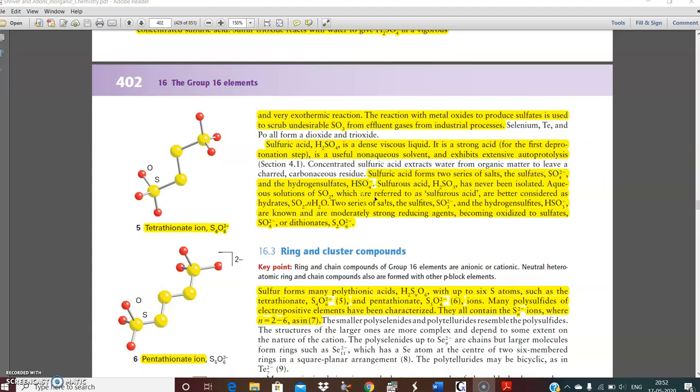Aqueous solutions of sulfur dioxide, which are referred to as sulfurous acid, are better considered as hydrates bearing the formula SO2.xH2O. Series of salts, sulfites and hydrogen sulfites, are also known for their moderately strong reducing properties. To be a moderately strong reducing agent, one must predict that one of the hydrogen atoms of the sulfurous acid of this series is directly attached to the sulfur atom, like in the case of phosphorus, becoming oxidized to sulfates and dithionates.